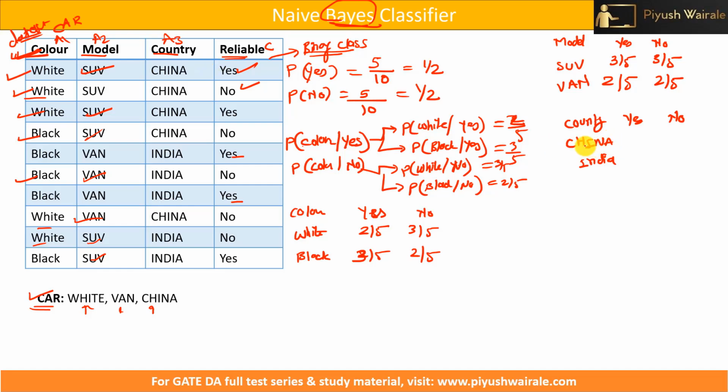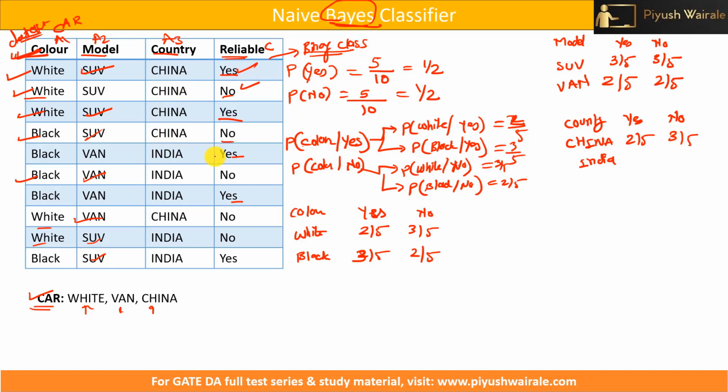So for China, how many times does S appear? 1 and 2 only, so that will be 2 by 5. What about no? 1, 2, 3, that will be 3 by 5.